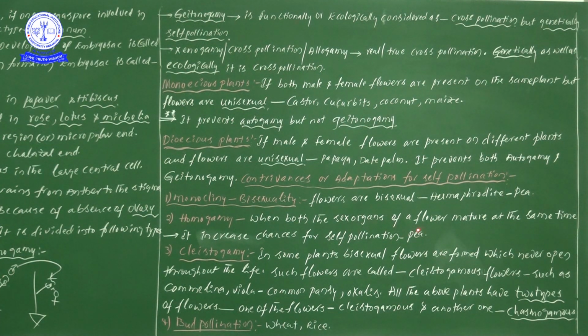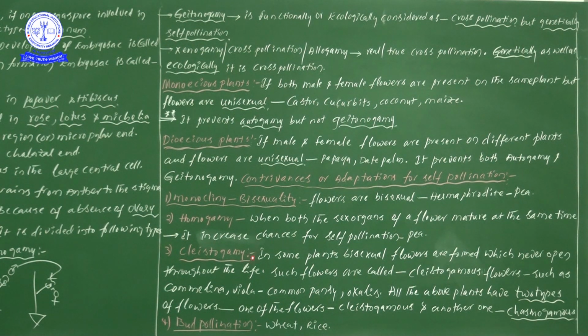When both sex organs of a flower mature at the same time, here the flower is also bisexual in condition, and both male and female reproductive systems mature at the same time, which increases the chances of self-pollination. If both mature at the same time, there is definitely a chance for self-pollination. So the best examples for both homogamy and monocliny or bisexuality are pea, Pisum sativum, which we know very well.